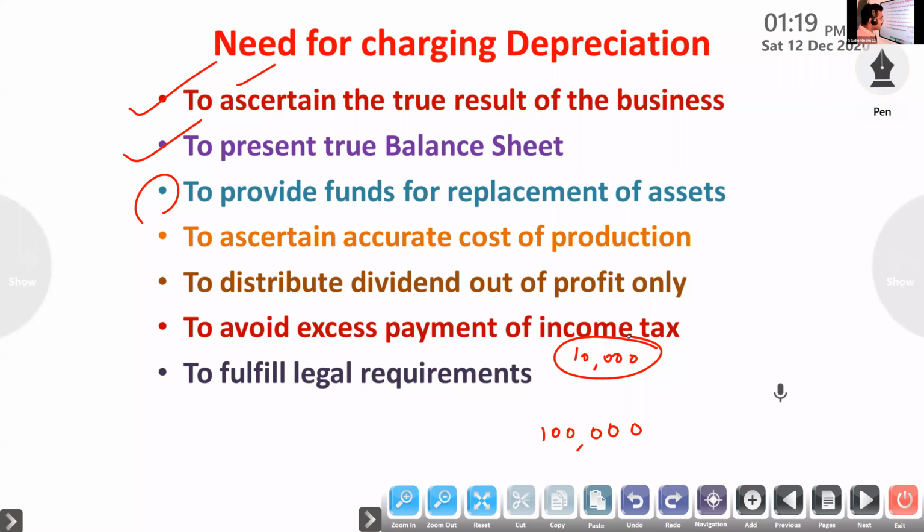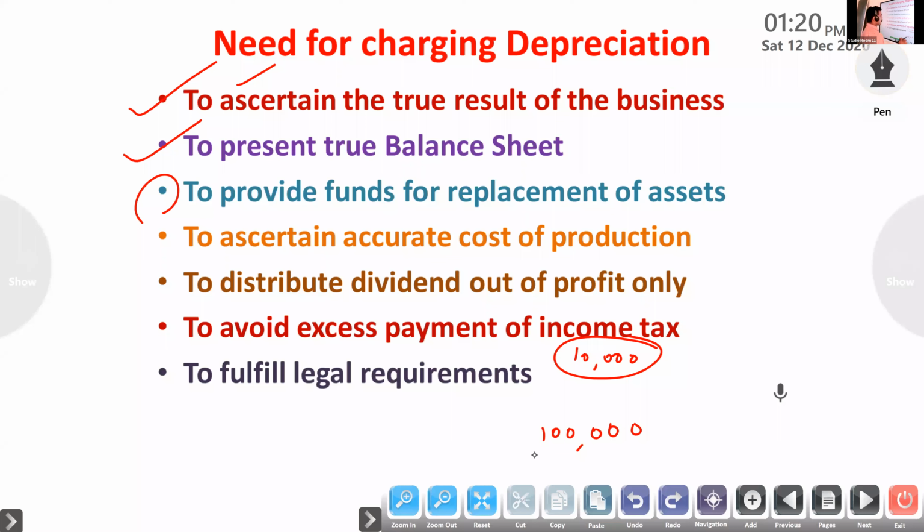So for what purpose? Every year we are charging depreciation. It is not paid. We are keeping it as a source of revenue. It is retained in the business. For what purpose?